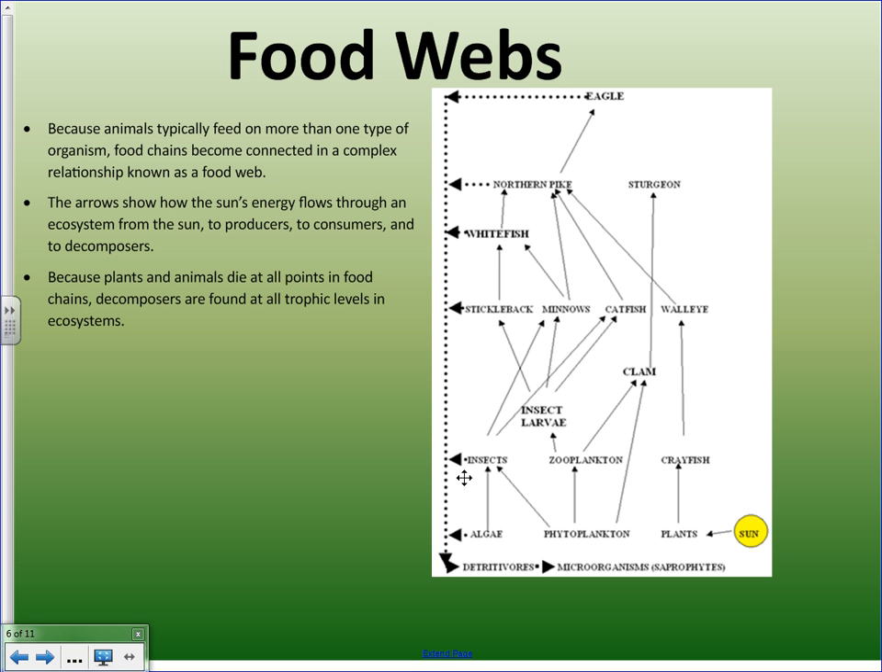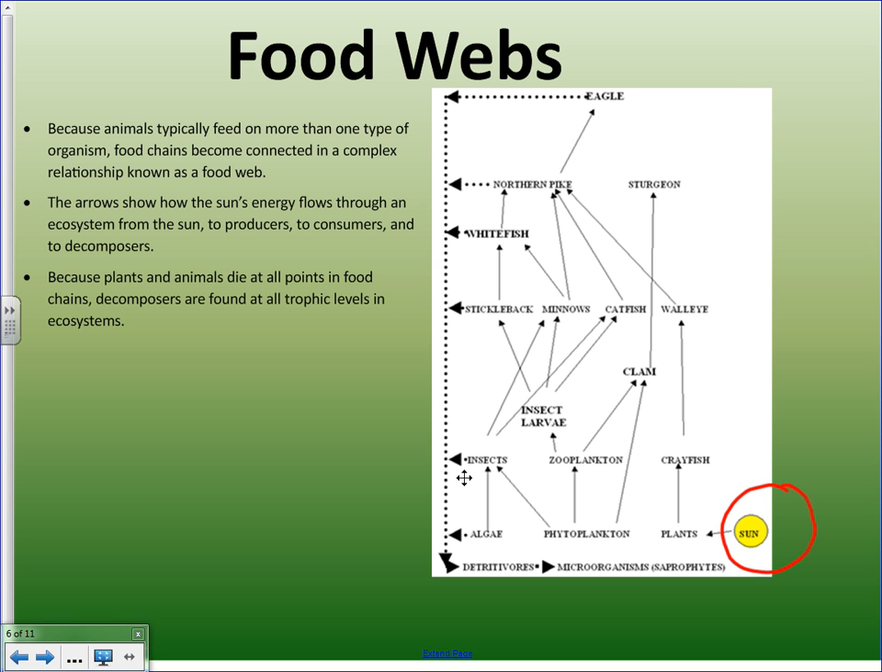So animals will typically not just feed on one type of animal. Typically they feed on more than one. And this creates very, very complex food chains, which we can sort of group into food webs. So food webs show us how the sun's energy, because remember, in an ecosystem, all energy starts at the sun. It shows us how the sun's energy flows from producers to consumers to decomposers.